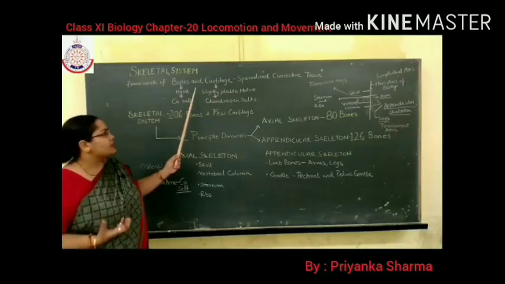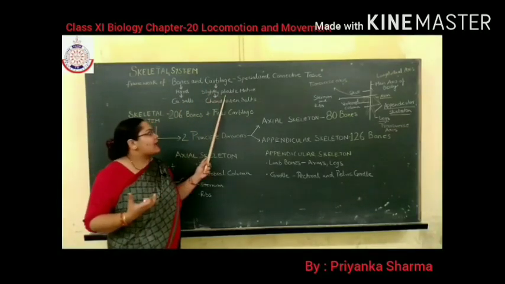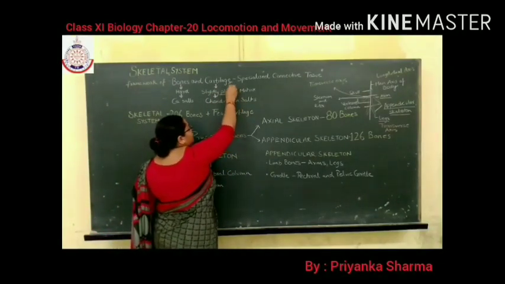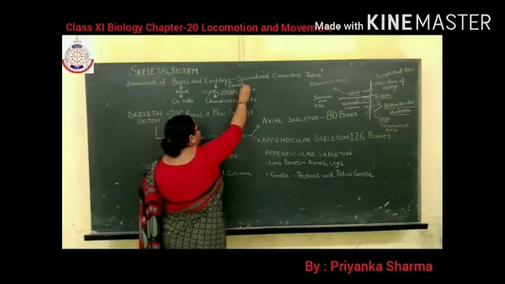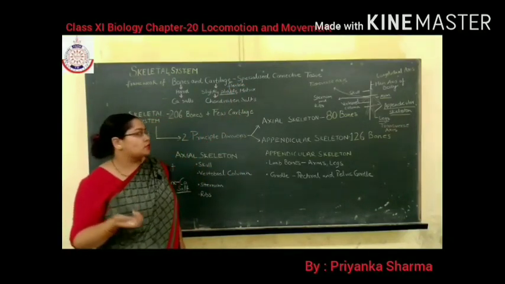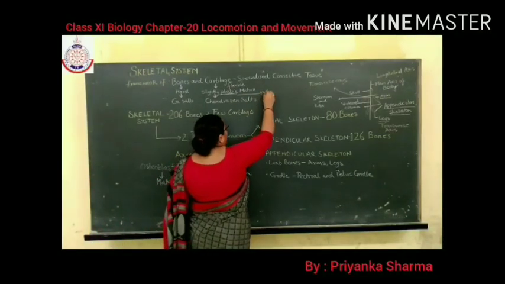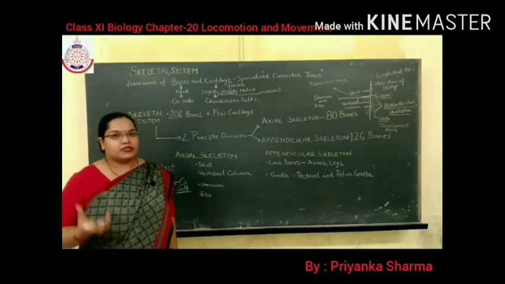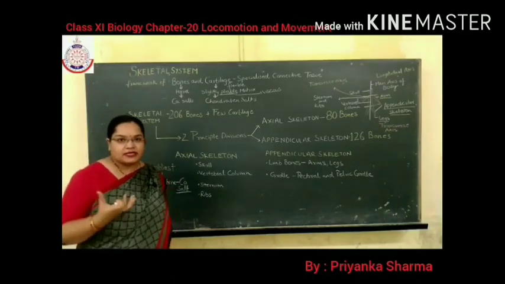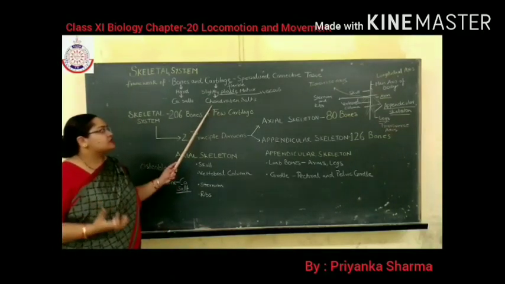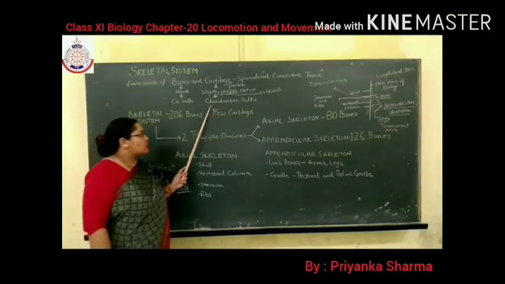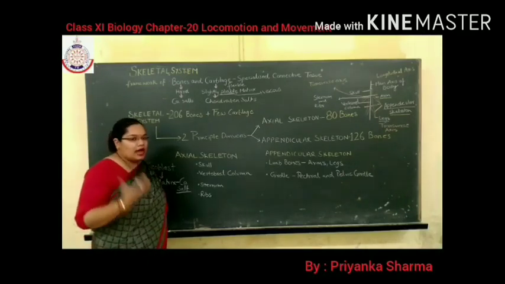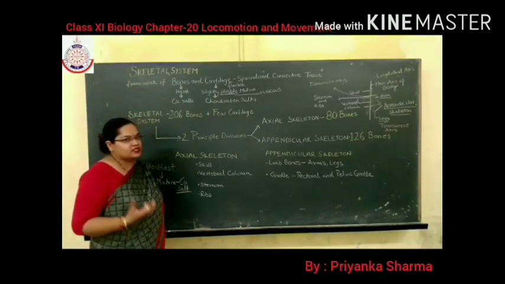which make them hard. And cartilage is slightly pliable. They have a slightly pliable matrix. What do you mean by pliable? It means flexible. They have a viscous matrix. Viscous means jelly-like. Why do they have a viscous or jelly-like matrix? Because of the presence of chondroitin salt. Which salt? Chondroitin salt. So chondroitin salt makes the cartilage flexible. It provides the cartilage flexibility.